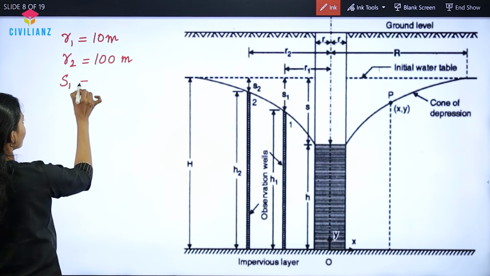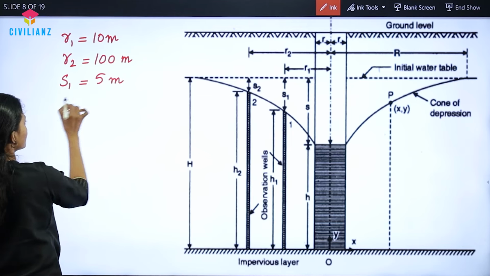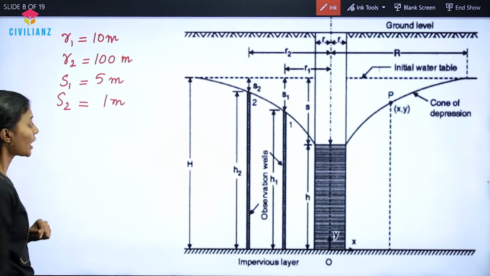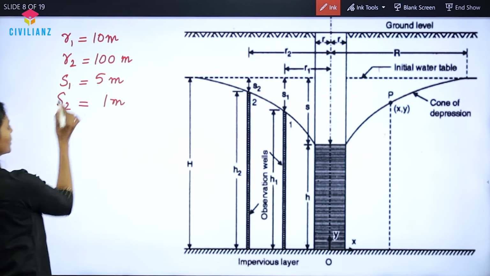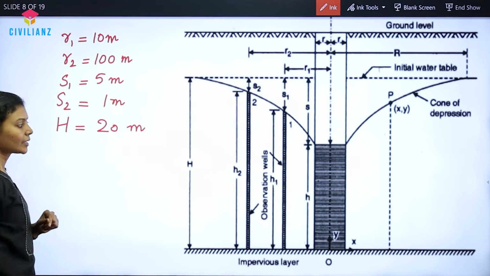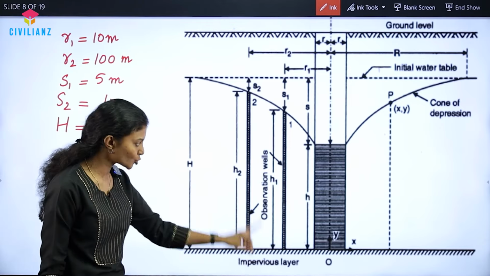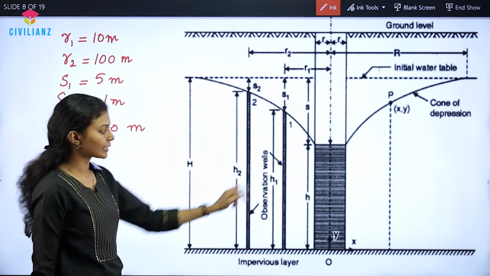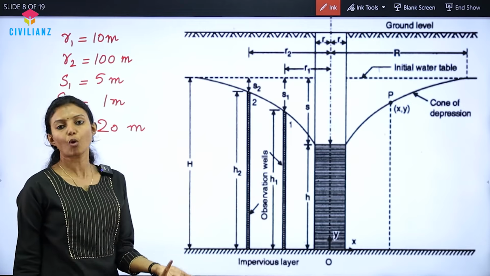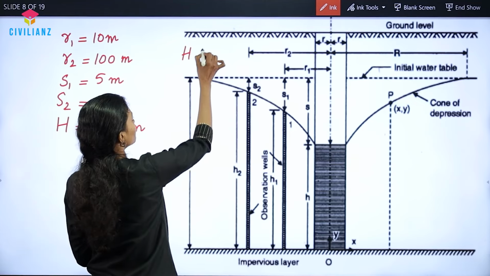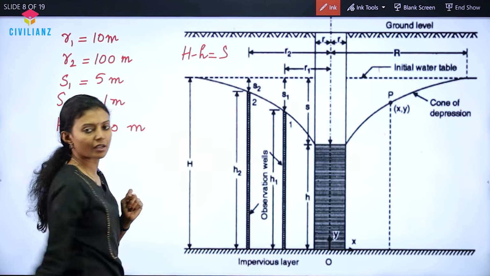The drawdown of the first well is given as 5 meter. The drawdown of the second well is given as 1 meter. And the total depth of the aquifer is given as 20 meter. Now we have to find H1 and H2. We know that the total depth minus the height of water inside the well is equal to drawdown. That is, capital H minus small h is usually taken as drawdown.